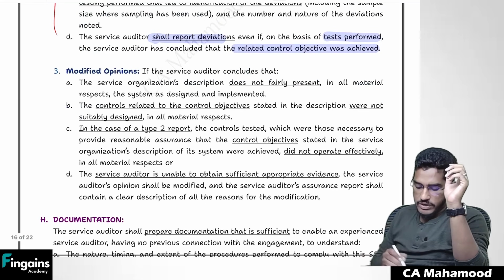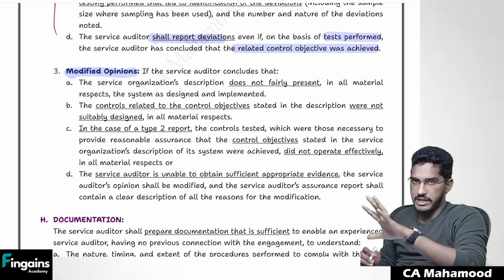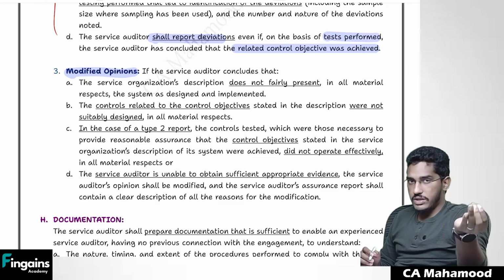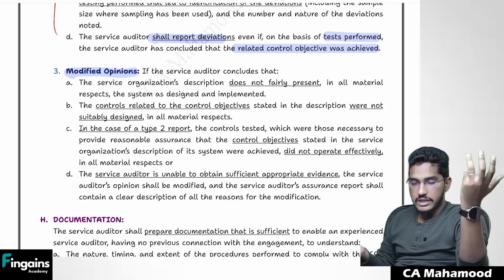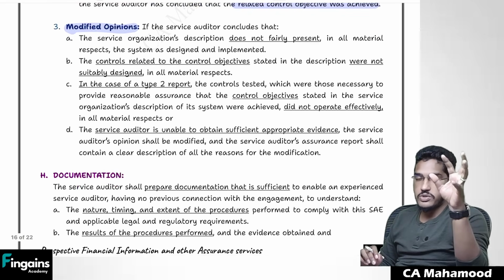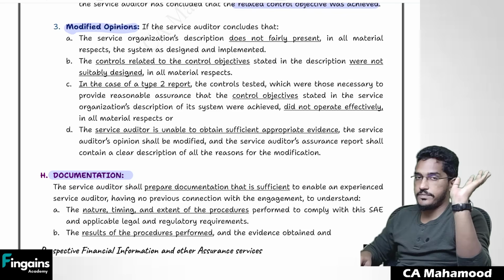Clear? And you will give a modified opinion if you find that the description is not fairly presented, or the controls are not designed properly, or the controls are not implemented properly. If it is a type 2 report, or the controls are not operated effectively. In any of these circumstances, you will give a modified opinion. And finally, whatever procedures you have performed, whatever evidence you have gathered, everything must be included in the documentation. Clear?